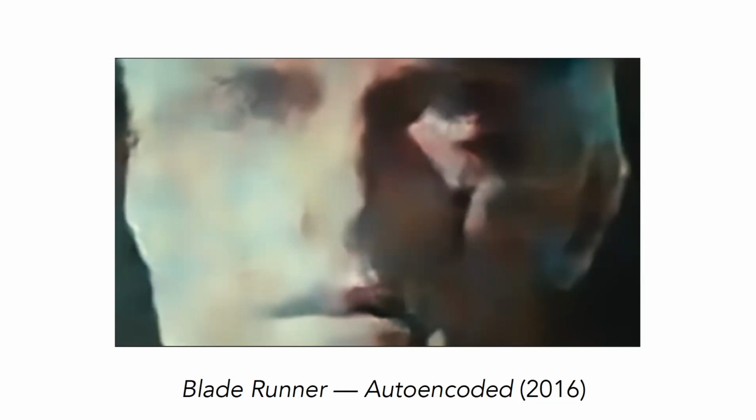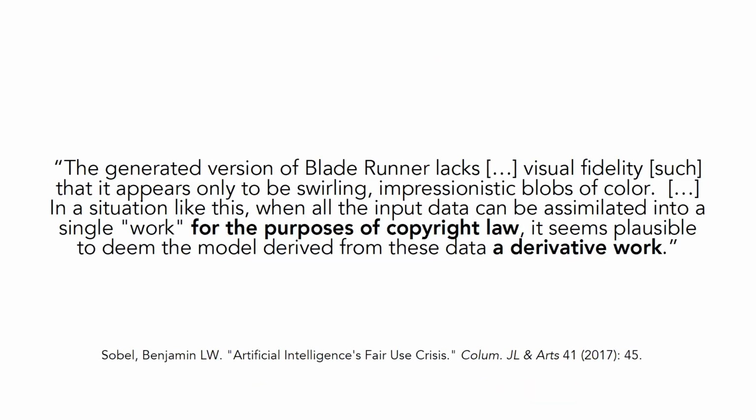So this was the work, this was the reconstruction, but I found the experience of falling foul of copyright rules quite stressful. And every time the work was being exhibited, I was very stressed that I'd get an email or a letter from Warner Brothers lawyers. And this was compounded by the fact that in 2017, there was a law scholar called Benjamin Sobel, who wrote an article called Artificial Intelligence's Fair Use Crisis. And he talked about the work, and this is the passage where he's talking about the work. He basically says, from the perspective of American copyright law, the work that I produced would be considered a derivative work and would fall foul of this copyright legislation.